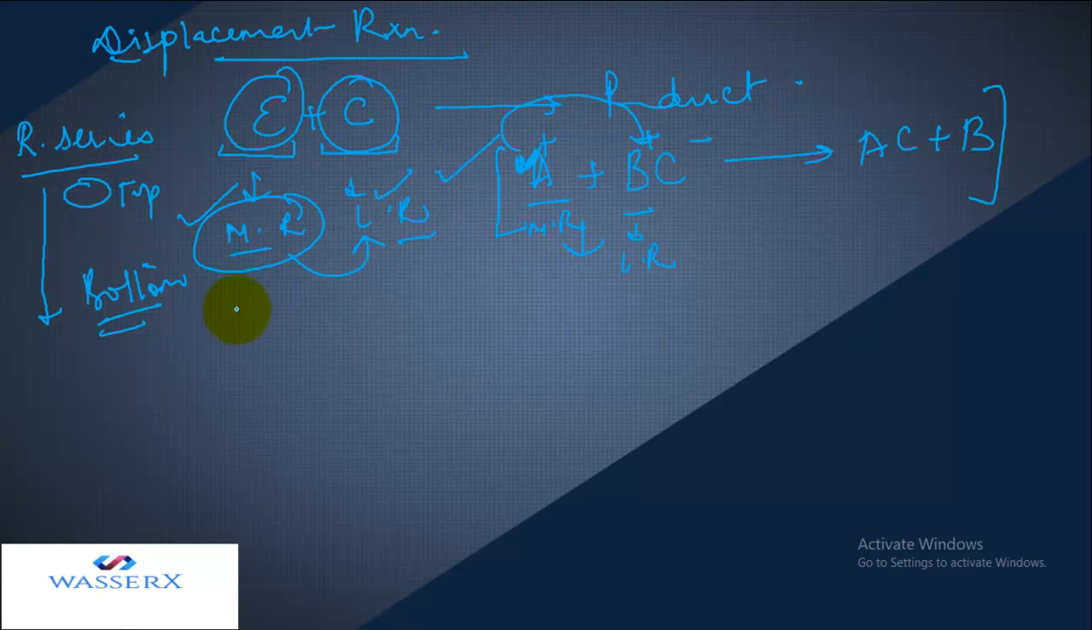Let's take an example. If I say I have Zn plus CuSO4, these two are cations. Let's write their valencies. The valencies can be different also, right?